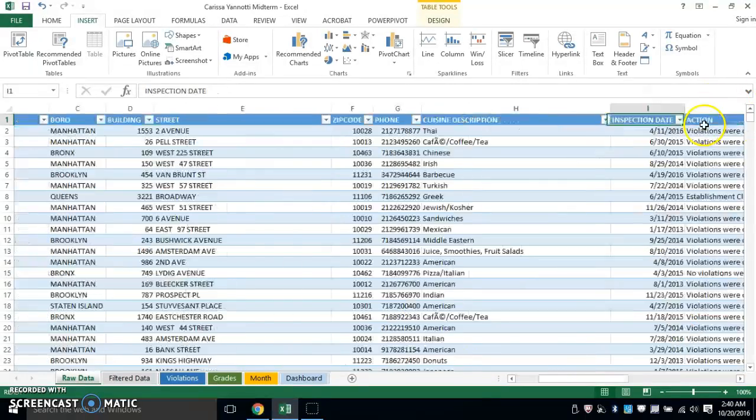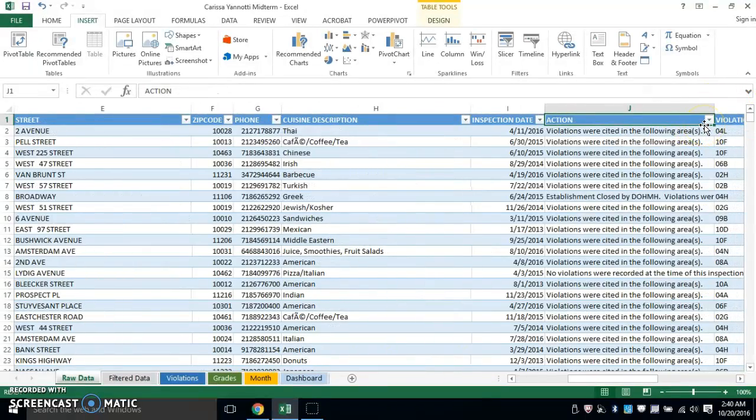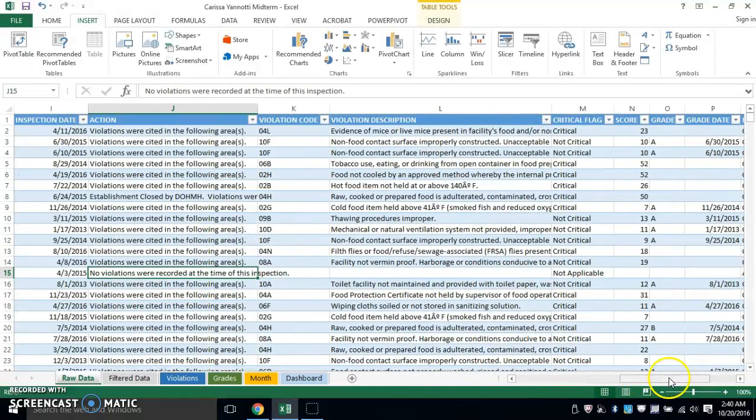So we were on inspection date, correct? Yeah. Okay, so there might have been violations cited on that date, or sometimes there was no violations cited, as you can see here. I just wanted to show you the raw data because it shows a little more information right now. Then we have violation code. So each violation code is unique in itself.